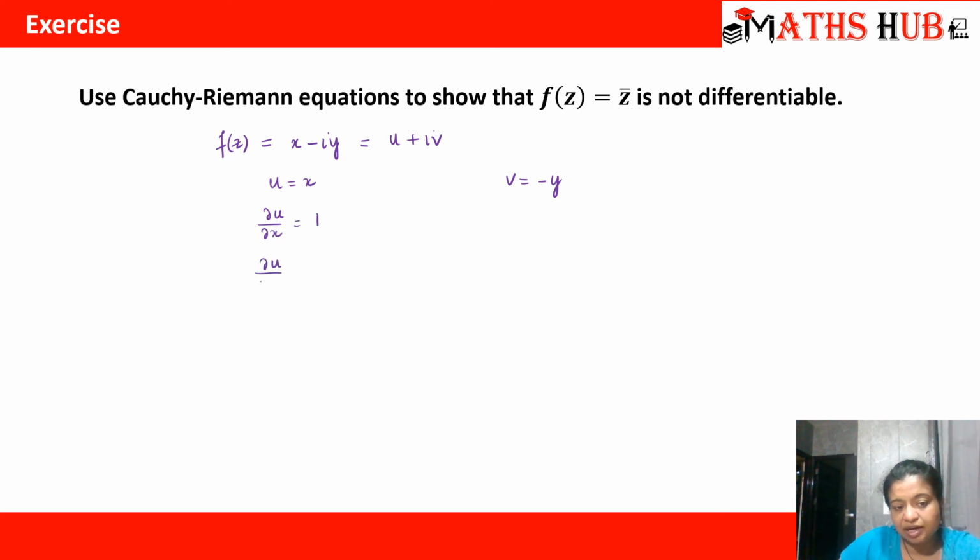What is ∂u/∂y? It would be 0. Similarly, what is ∂v/∂x? 0. What is ∂v/∂y? Minus 1. So is ∂u/∂x equal to ∂v/∂y? No. So it's not analytic. If it is not analytic, it will not be differentiable also, right?